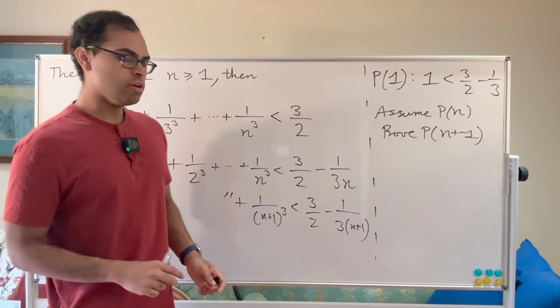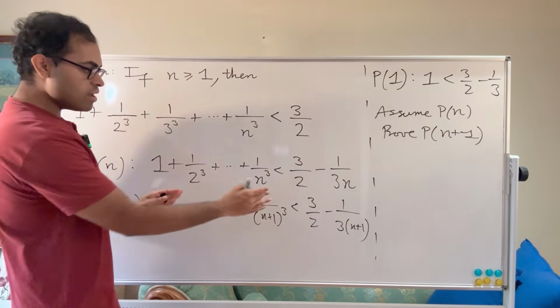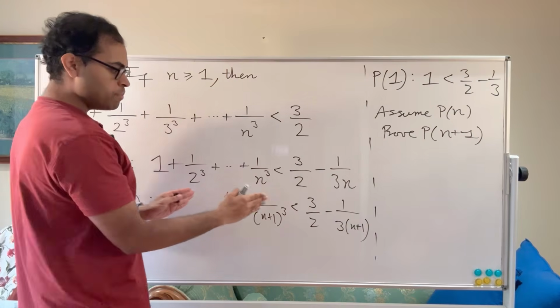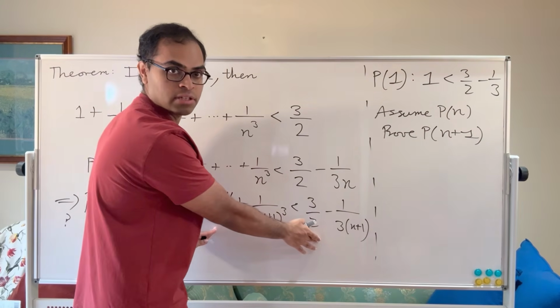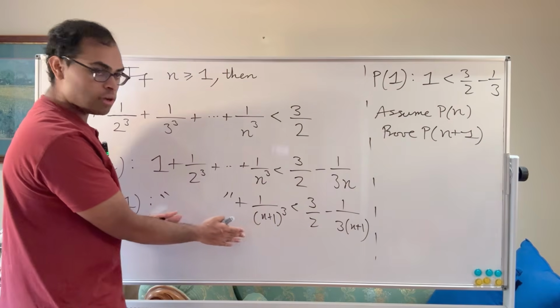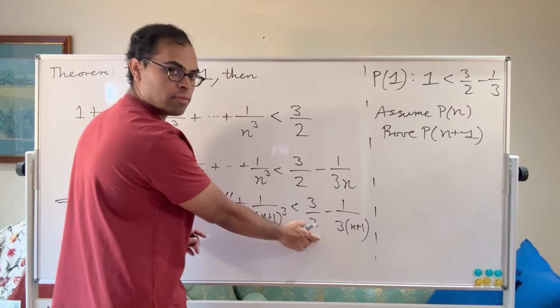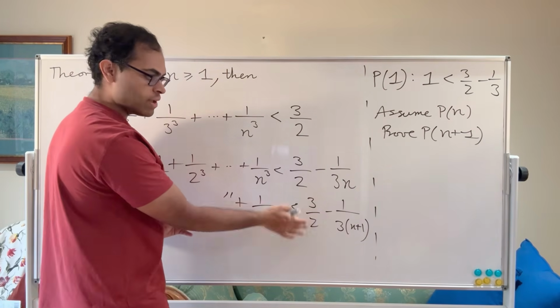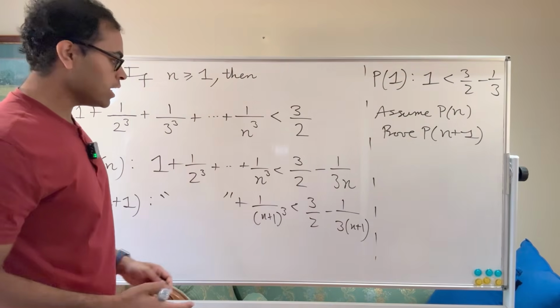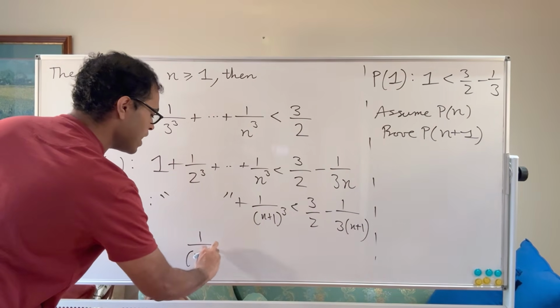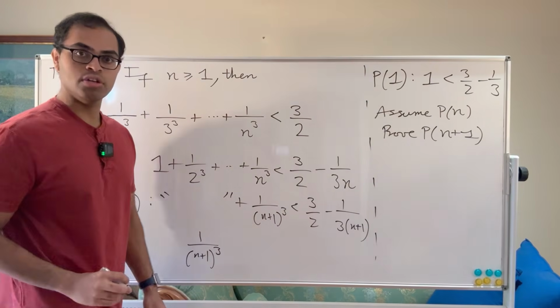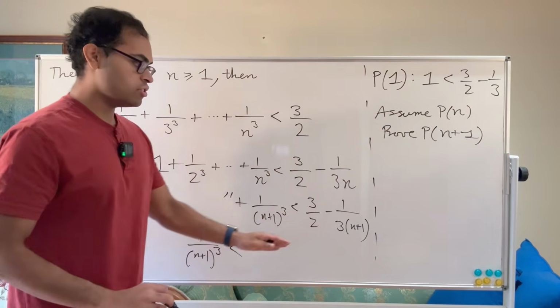Now basically what you want to do is you want to say that P of n is true is this inequality. Now for P of n plus 1 to be true, we're adding something to the left-hand side, we're adding something to the right-hand side. If we know the thing we're adding to the left-hand side is less than the thing we're adding to the right-hand side, then P of n will imply P of n plus 1. Makes sense, right? So the left-hand side, we're adding 1 over n plus 1 cubed. Okay, so we want what we're adding to the left-hand side, which is 1 over n plus 1 cubed, to be less than what we're adding to the right-hand side.